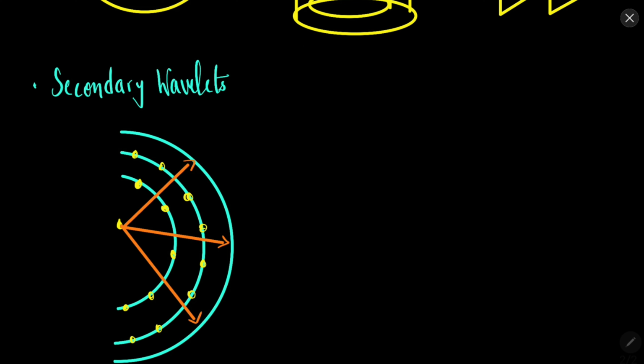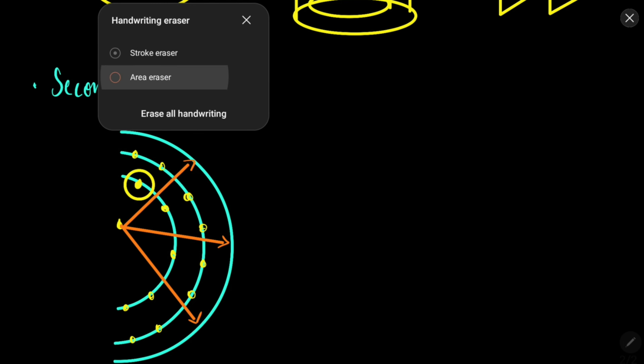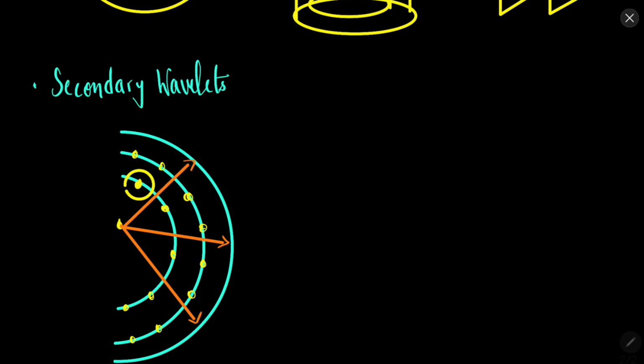So what he suggested is that this point acts as a secondary source. So this is called the secondary wavelet.